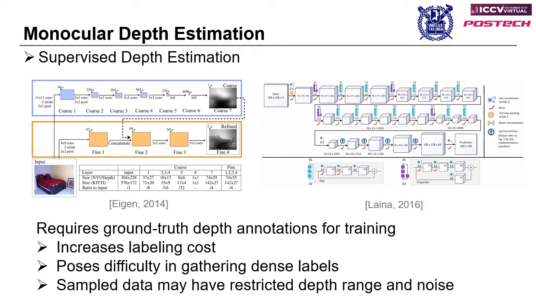Recently, as neural networks have widely been used for various computer vision tasks, they are also adapted for monocular depth estimation. In the earlier stages, the networks were trained in a supervised way. This kind of method has been actively studied and shown great performance. However, there are several problems innate to supervised depth prediction. It must require ground truth depth data, and this inevitably increases labeling cost and poses difficulty in gathering dense labels.